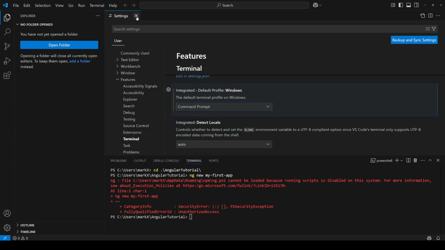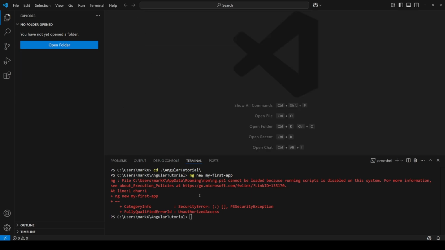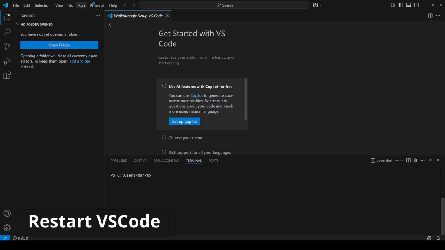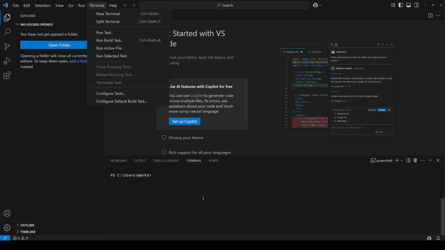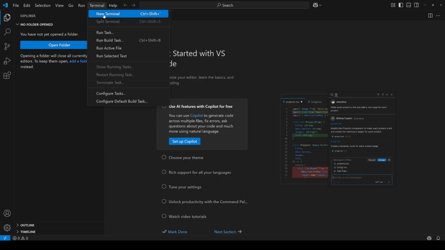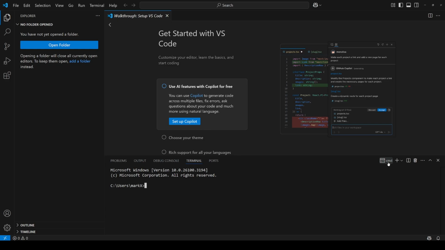We're setting it to command prompt because we already tested and made sure that our node and npm worked in that area. So now you want to restart VS Code. After restarting, if your terminal is already open, make sure you close this out because this might be a PowerShell. So if you look to the right, close it, and then open up a new terminal, and it should say command prompt.